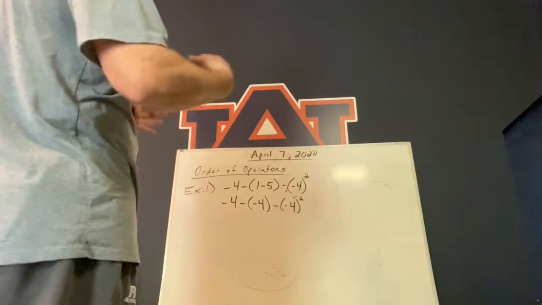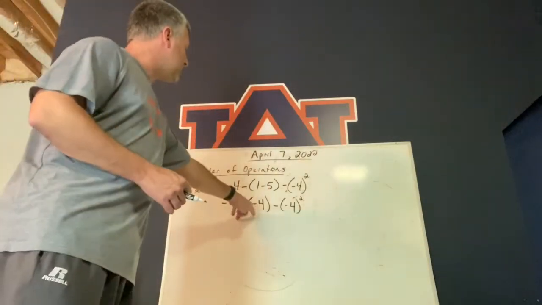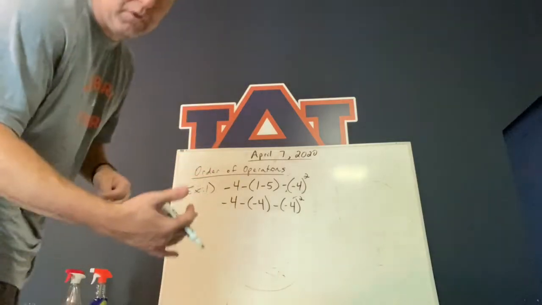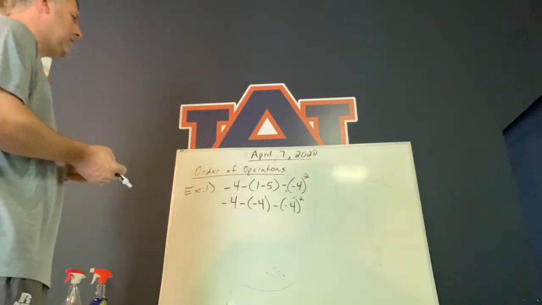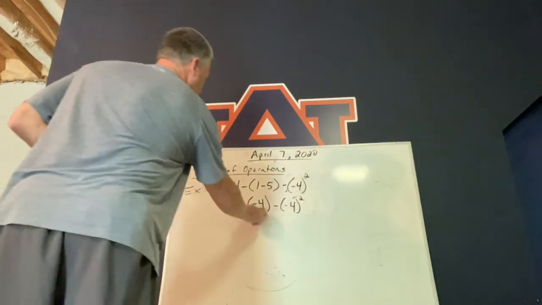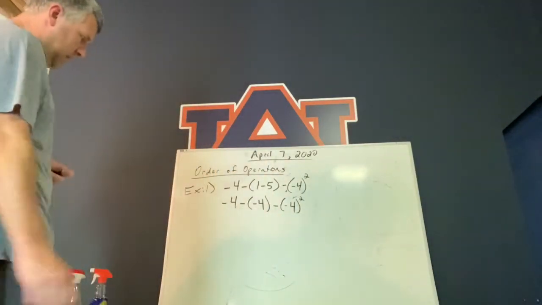You say, Coach Wright, I still see parentheses. Yeah, but for it to actually be parentheses, it's got to have two numbers in there that you're actually doing something with, like 1 minus 5. So this is just separating two things, okay?